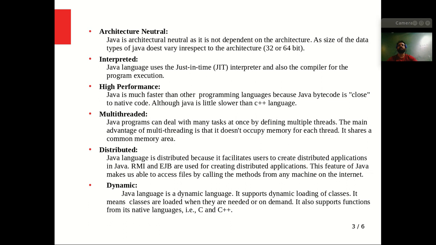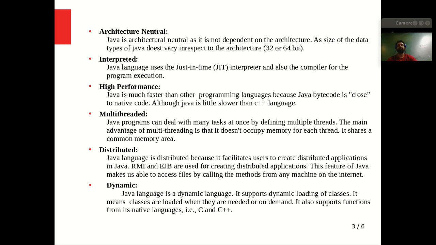It means that if we have n number of tasks, we can assign these n tasks to n threads. So Java is a multi-threaded programming language, and it does not occupy separate memory for each thread because it shares a common memory area. That's why the memory consumption is very low for Java.